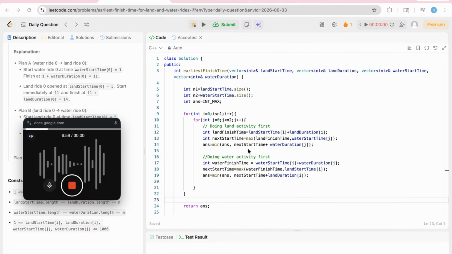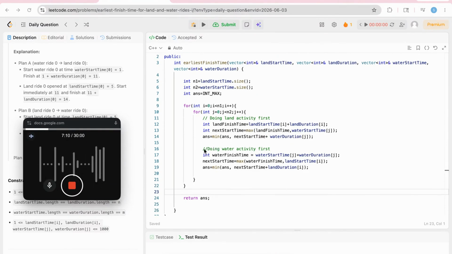The end time will be the next start time plus the water activity duration for that specific combination. The second option is to do the water activity first and then the land activity. First we'll do the water activity, which will finish at water start time plus water duration. Now the same possibility is there: the water activity might have finished, but for that combination the land activity might begin late, so we have to wait.